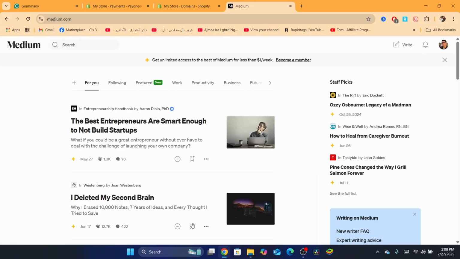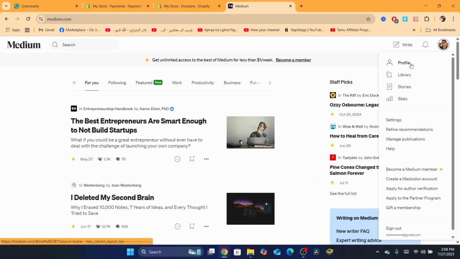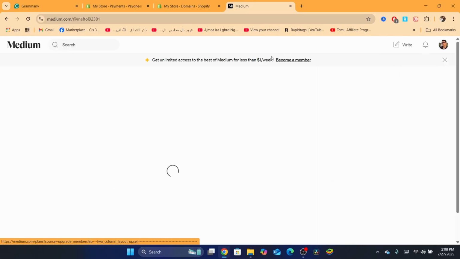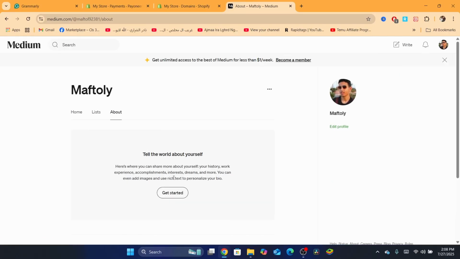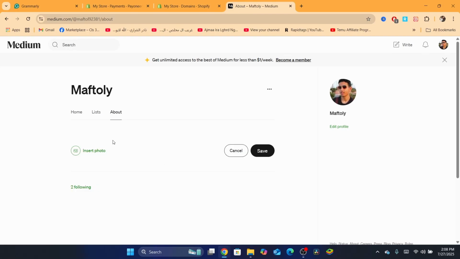Okay, let's get started. The first thing I recommend is to click on your profile here in the top right, and then click on profile. You just need to edit, for example, the about section, like tell the world about yourself. Click on get started, and tell them exactly what you are going to do on your Medium account, like what type of articles you are going to write here. That's exactly what you need to do.